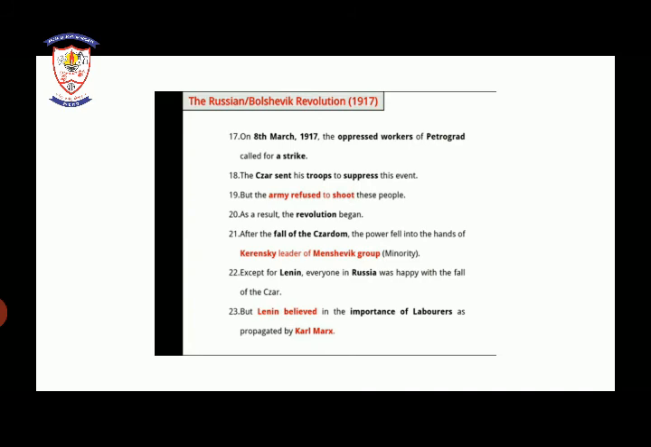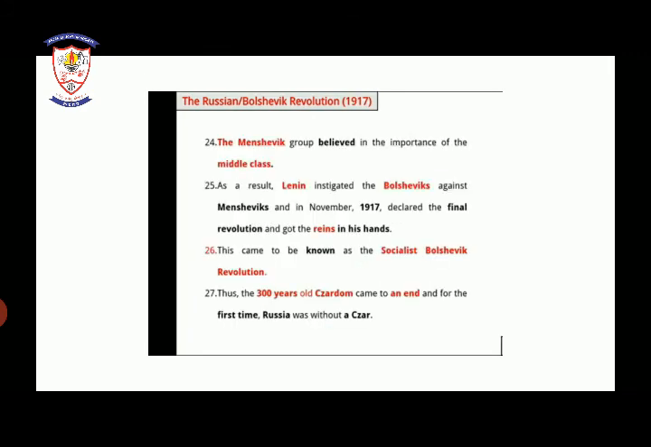After the fall of Tsardom, the power fell into the hands of Kerensky, leader of the Menshevik group. Now all the power was given to the Menshevik group, meaning the minority group. Except for Lenin, everyone in Russia was happy with the fall of the Tsar, who had fallen because the army itself refused to shoot. But Lenin was not happy. Lenin believed in the importance of laborers as propagated by Karl Marx, while the Menshevik group believed in the importance of the middle class.